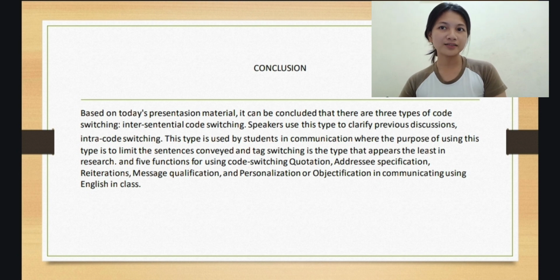And 5 functions for using code switching: quotation, address specification, redirection, message qualification, and personalization or objectification in communicating using English in class.